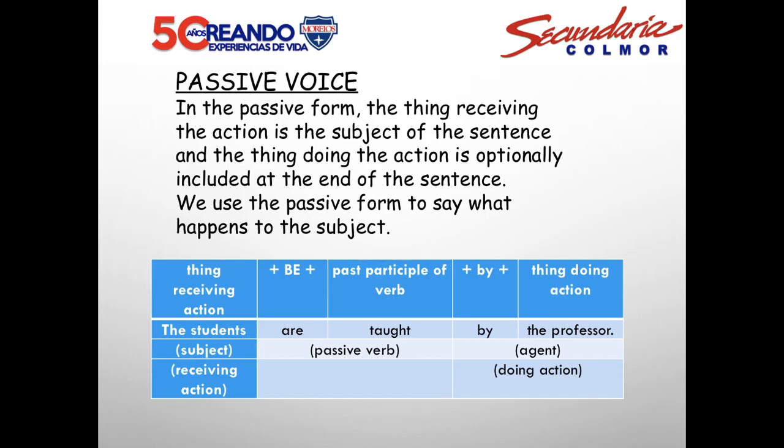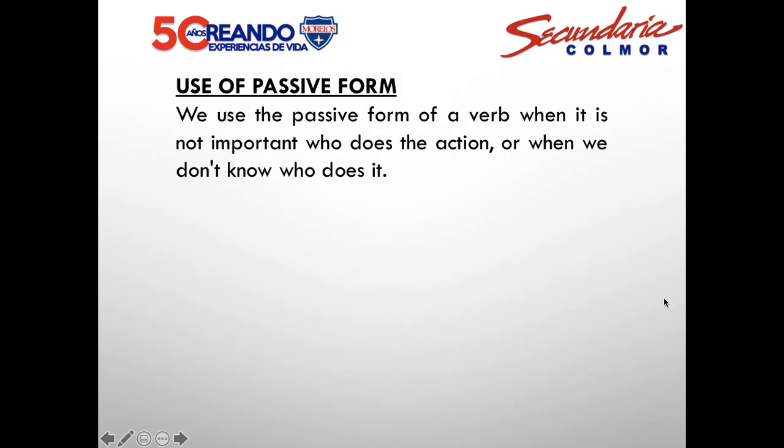We use the passive form to say what happened to the subject. In this case, the thing receiving the action, the students, plus be, the verb, are, plus the past participle of the verb, taught, by, the thing doing the action, the professor. We have here the structure for passive voice.